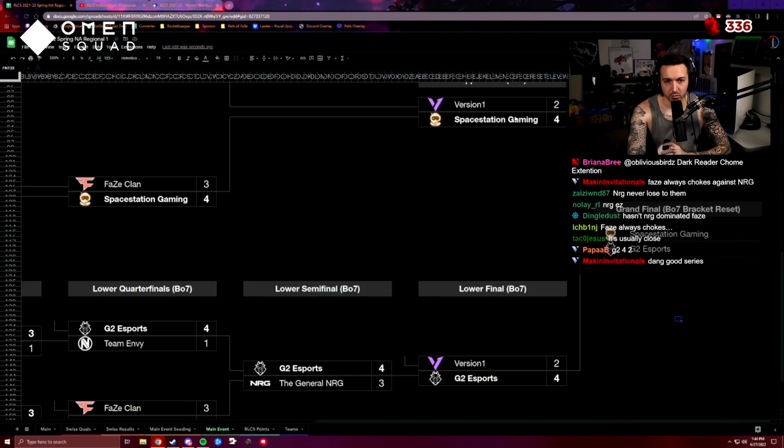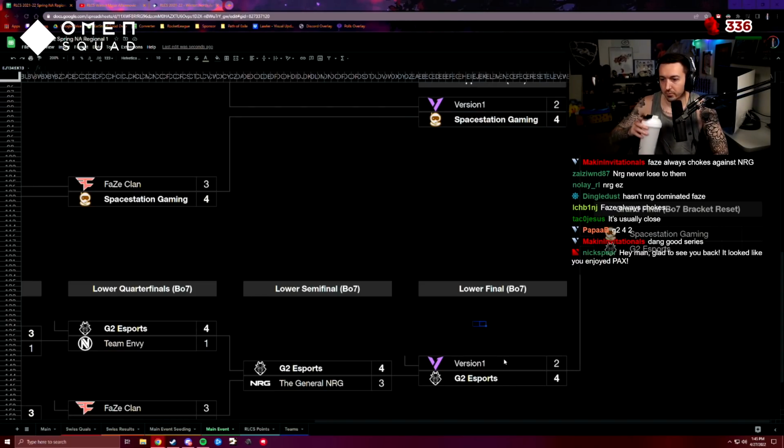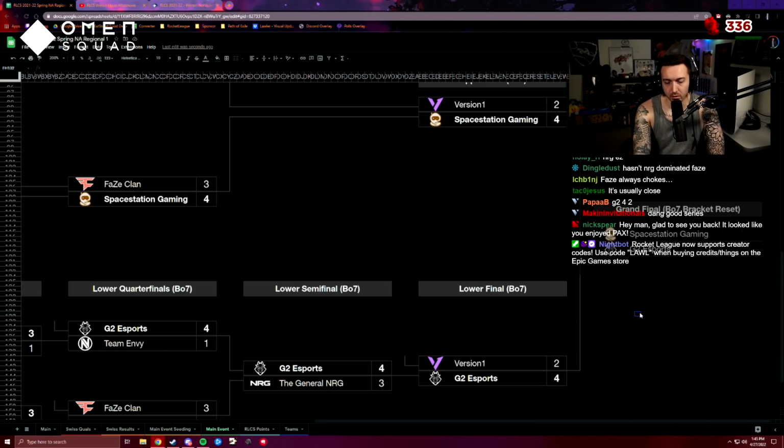Also, teams that lose here are like 66% more likely to lose here. And if this doesn't show it, then I don't know what will. V1 beats them every time, and then the time that it matters most, the amount of times that a team from here drops down and then loses again is insane. That's just G2 in the grands.